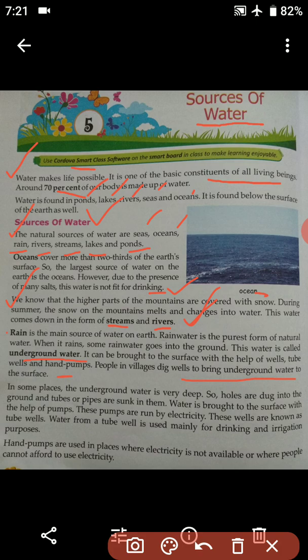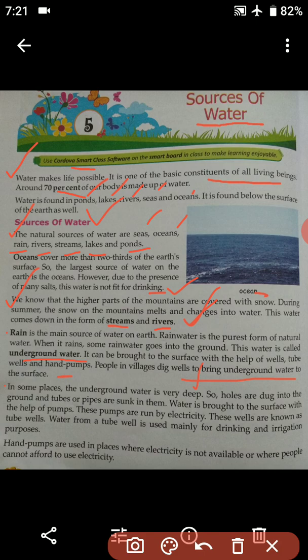In some places, the underground water is very deep. So students, there are some places where we get underground water very easily, but there are some places where getting underground water is very difficult because it is situated very deep. So holes are dug into the ground and tubes or pipes are sunk in them. In those areas where underground water is very deep, people dig holes.